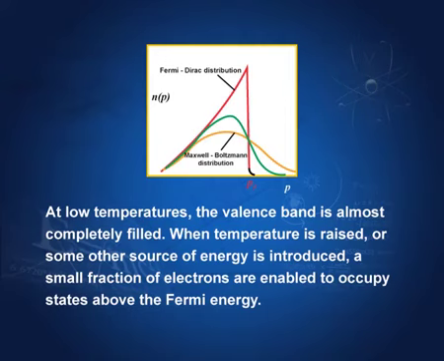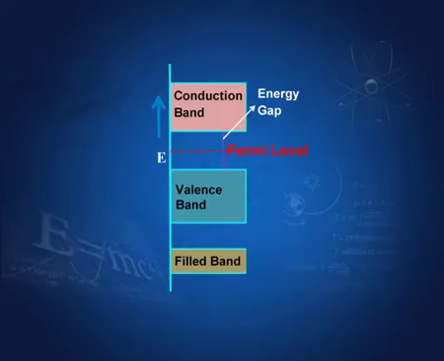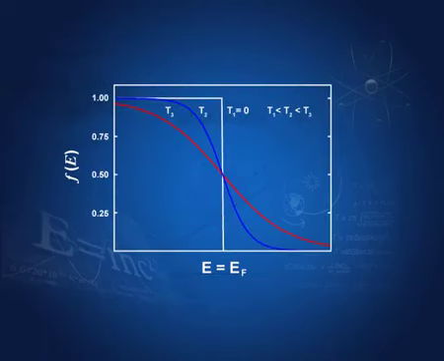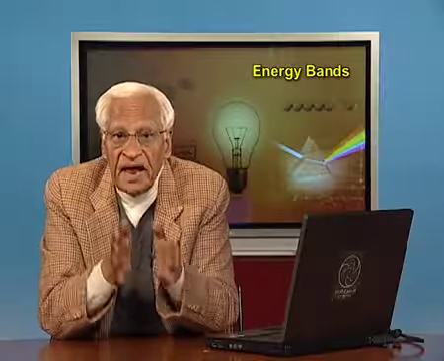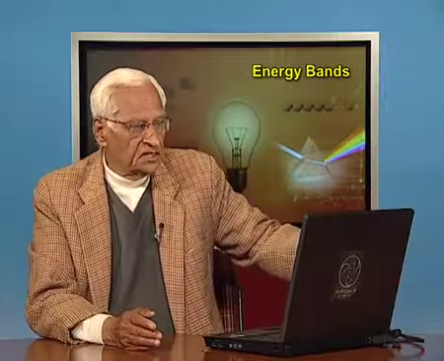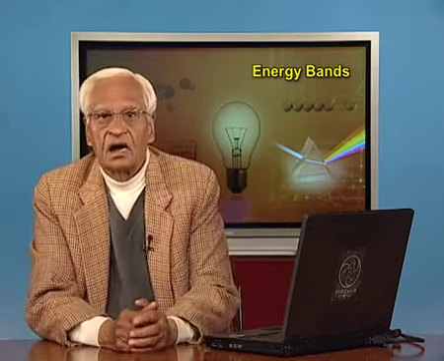states are occupied. Therefore, Fermi level is somewhere in this energy gap, somewhere in the forbidden band, because there are no energy states above this which are occupied at 0 degrees Kelvin, and below this all energy states are full. So, Fermi level lies in between these two bands. Again the same thing, that at T equal to 0, absolute temperature being 0, all states here are fully occupied and none above the Fermi energy.